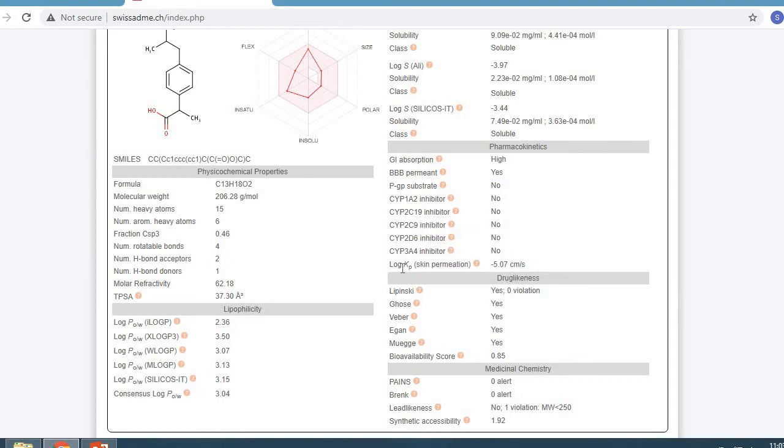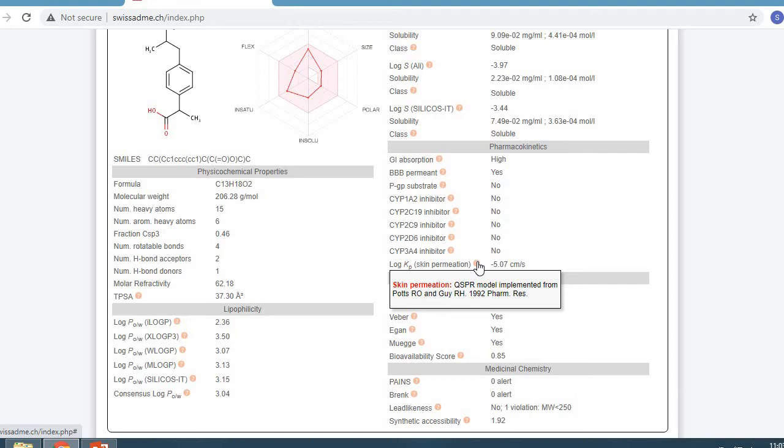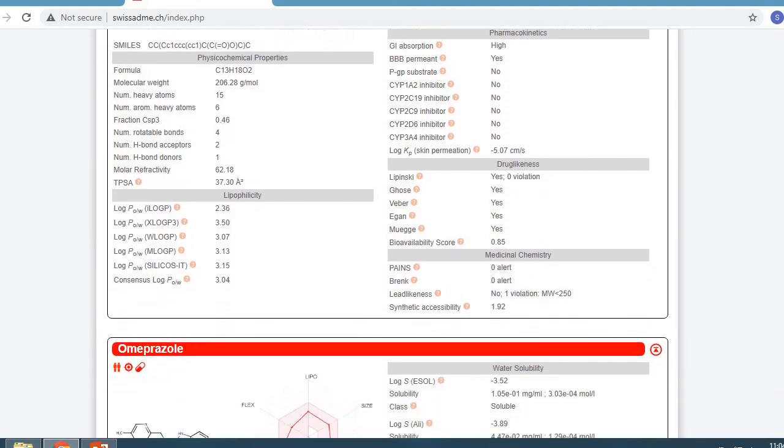And then in the last there is log Kp, that is the skin permeation, and the value is minus 5.07. This is the QSPR model implemented and the reference is given. So all these show the pharmacokinetic properties of ibuprofen.